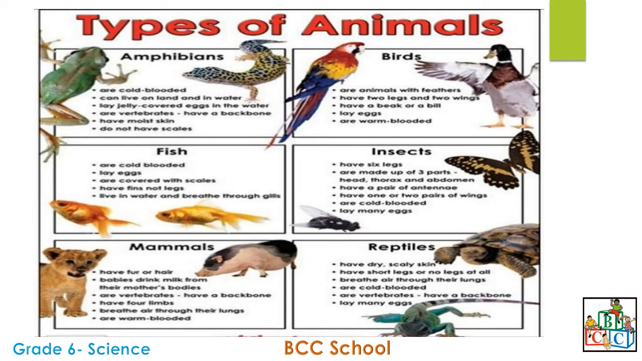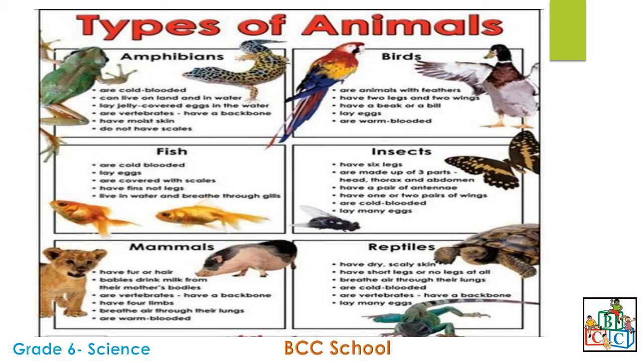For birds, they are animals with feathers. They have 2 legs and 2 wings. They reproduce by laying eggs. They are warm-blooded animals.